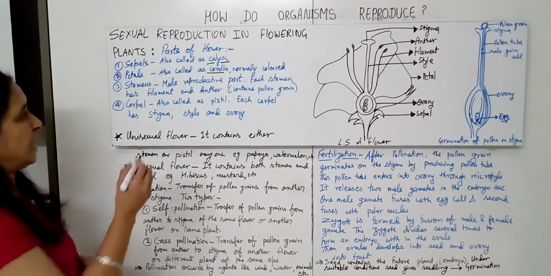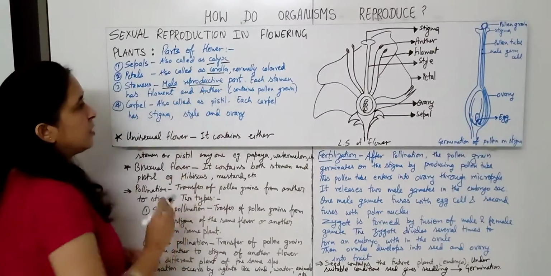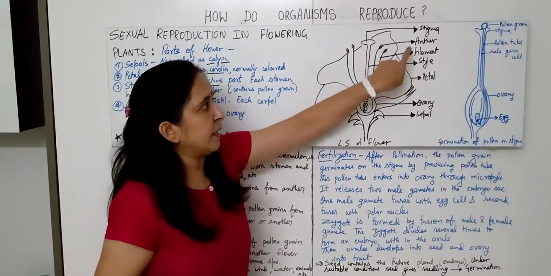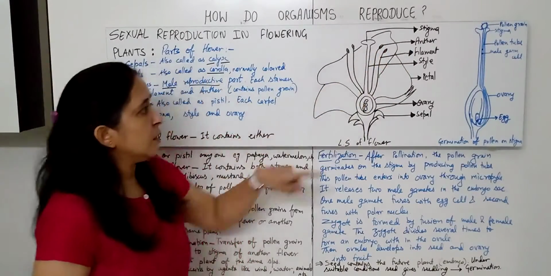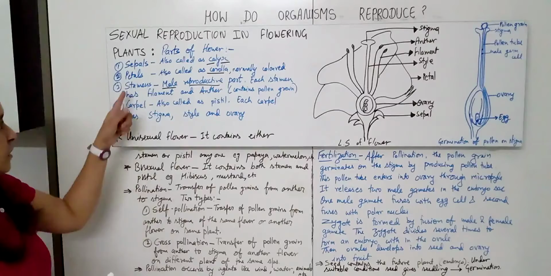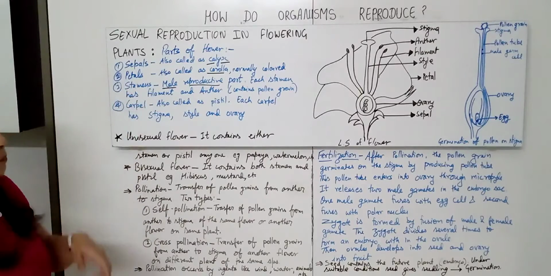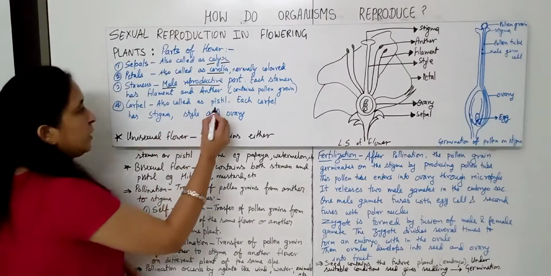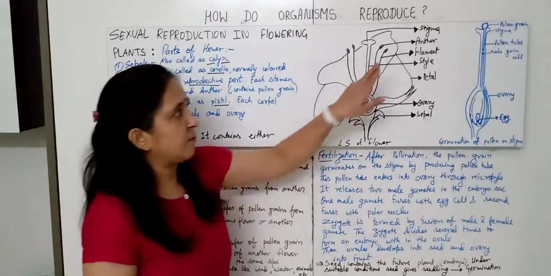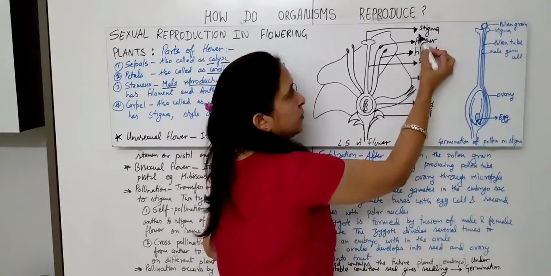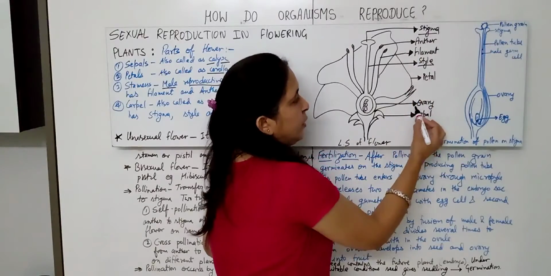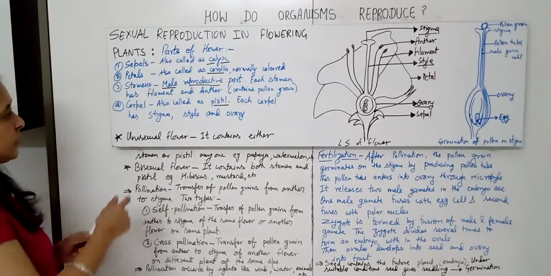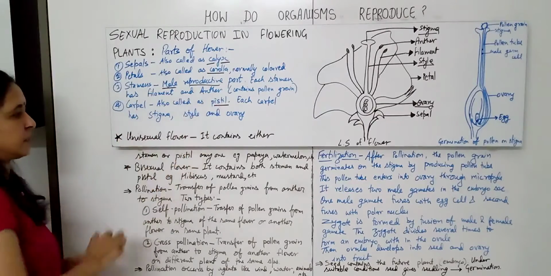Stamen, that is the male reproductive part. And each stamen has two parts that I said, filament and anther. This is the male reproductive part, that is stamen. Next is the carpel, and carpel is also called pistil. And each carpel has stigma, style and ovary. That is the female reproductive parts. Together that is called carpel or pistil.